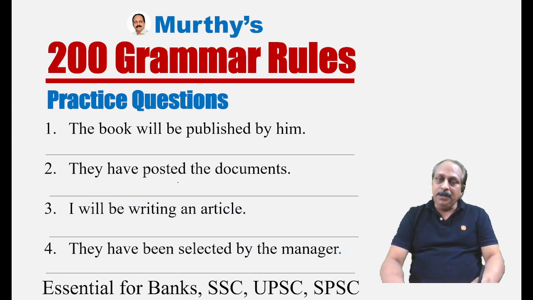The book will be published by him. When you read the sentence, first you have to know which tense it is. Second, you have to know whether it is an active voice or passive voice. Tell me, is it an active voice or passive voice? But before that, which tense is this? This is future tense. Future tense and passive voice. That means we have to change it to future tense active voice.